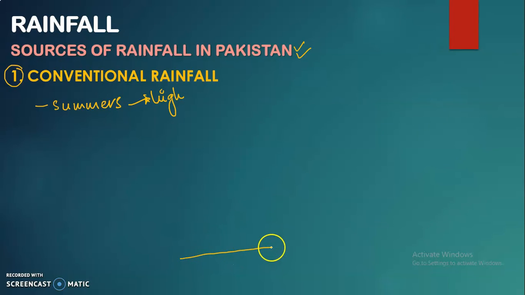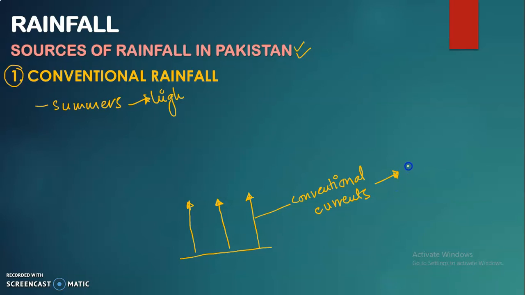For example, this is our land surface, and the summers have a warm air, so it starts rising up in the form of currents. These currents are called convectional currents. Another thing that you need to understand over here is that this warm air which is rising also has a high moisture content, just because it has a very high moisture content in it.